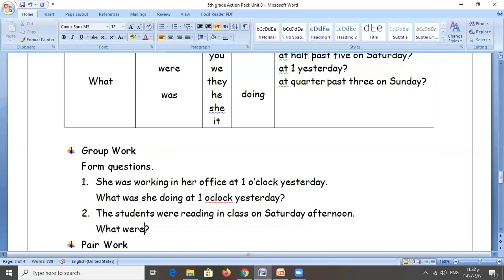Were. Then we need the subject. The students, according to the sentence. Okay. The students. Now, after that, we add doing. We just use doing with what, in this case. Then we need the keyword, which is on Saturday afternoon.